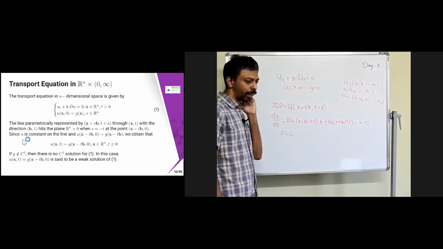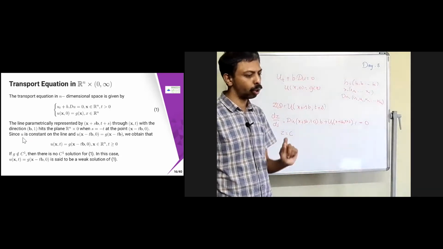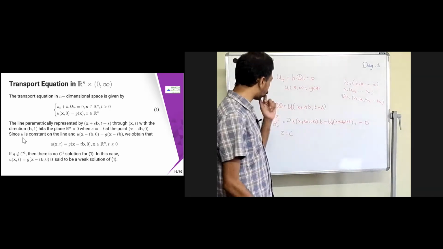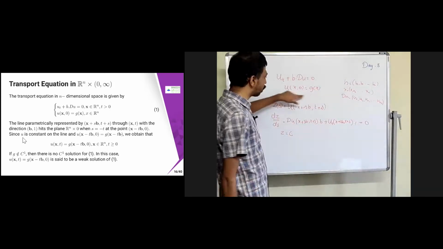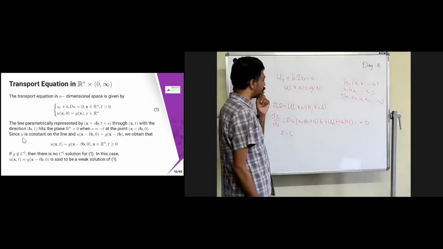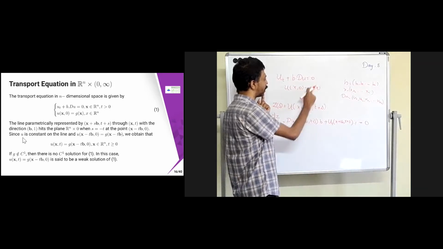Now the line parametrically represented by x plus sb, where is it going to intersect the Cauchy data, meaning the initial data? I want to make the second coefficient 0, so that I can get something in terms of this.